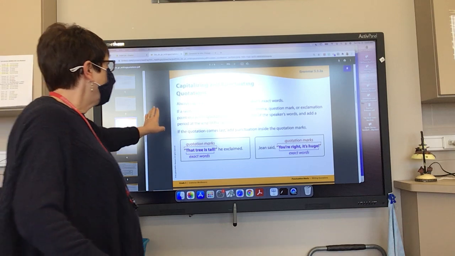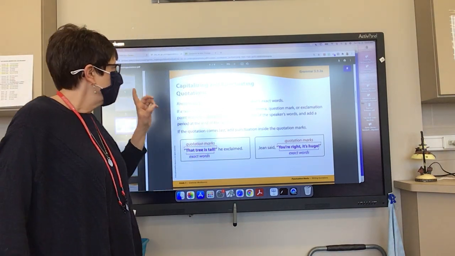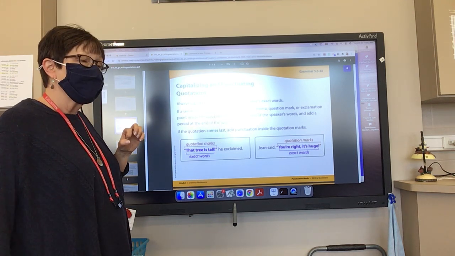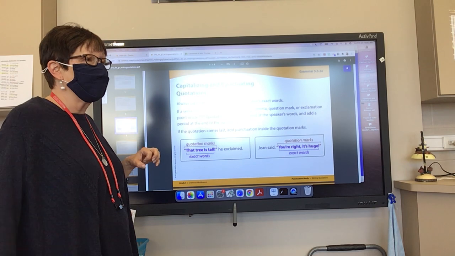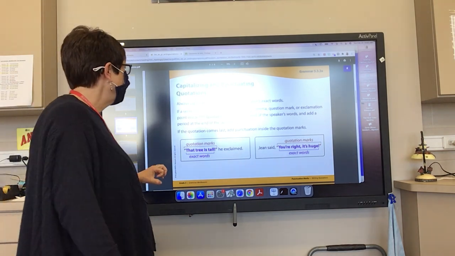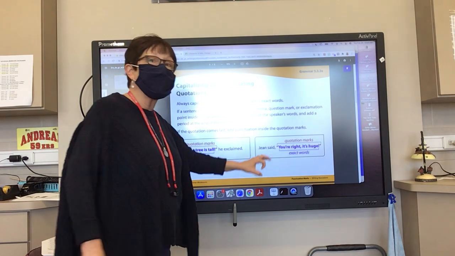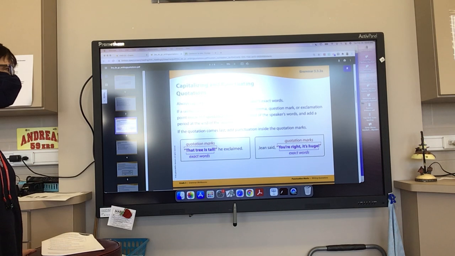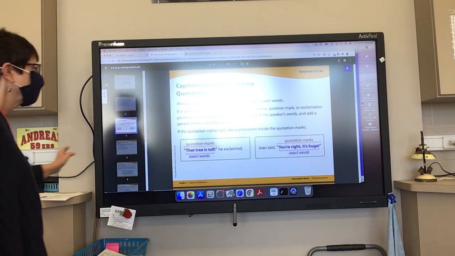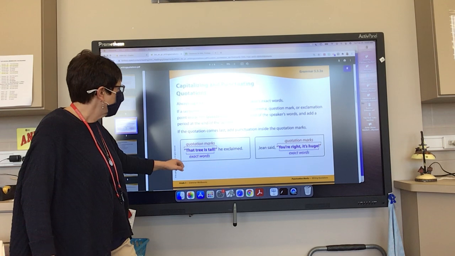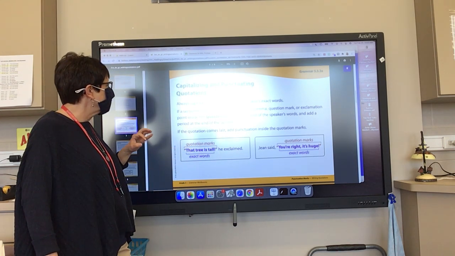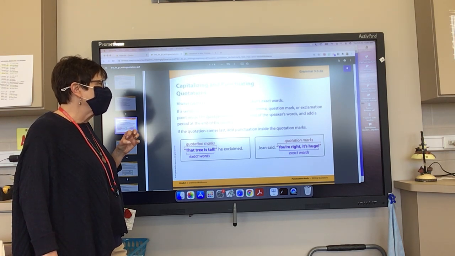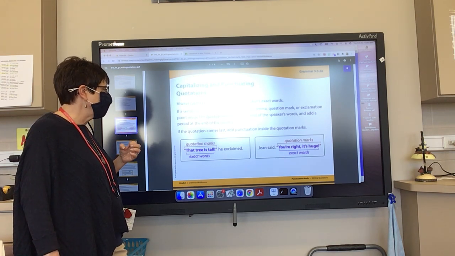Number one is we always capitalize the first word of the speaker's exact words. Right, Clark? Yeah. Say it with enthusiasm. Yes. Yes, we always do. So here are two examples, everybody. Everybody look. So if a sentence starts with a quotation, we add a comma, a question mark, or exclamation point inside the quotation marks at the end of the speaker's words and add a period at the end of the sentence.